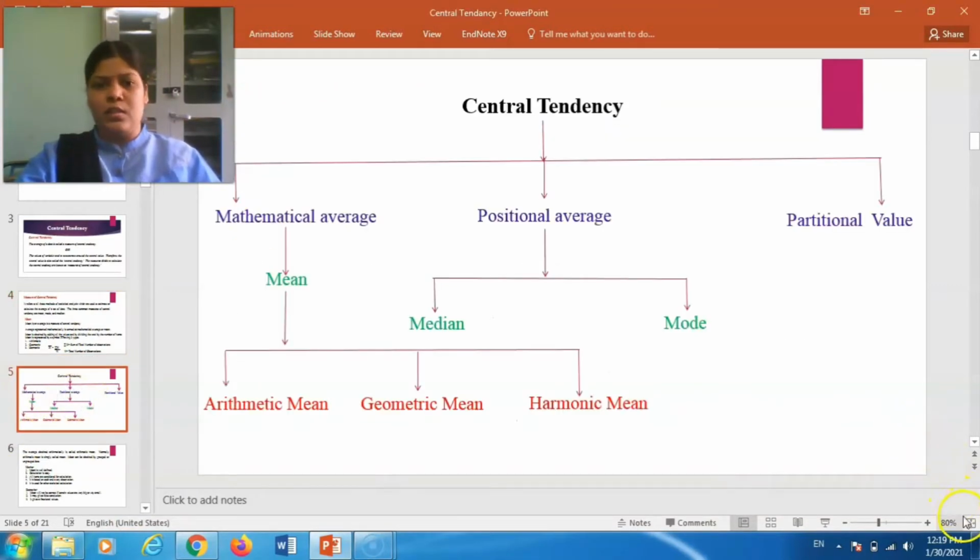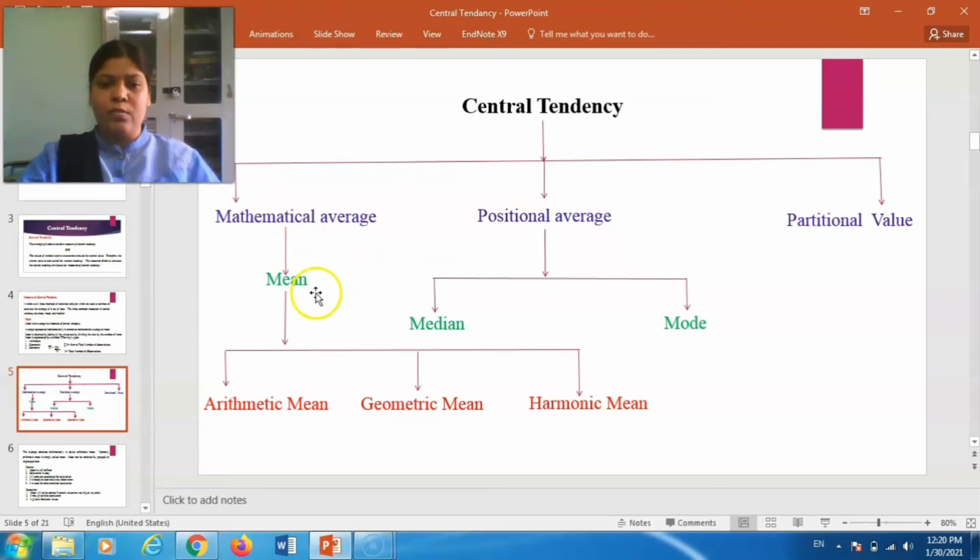Let us see the classification of central tendency. Here, central tendency is divided into three types: mathematical average, positional average, and partitional value. So, we are not going to see the partitional value. We are only going to see the mathematical average and positional average. So, let us concentrate on the mathematical average.